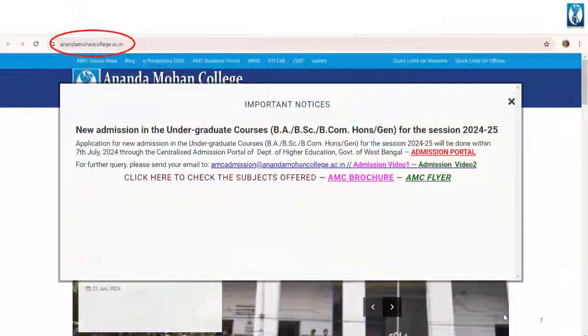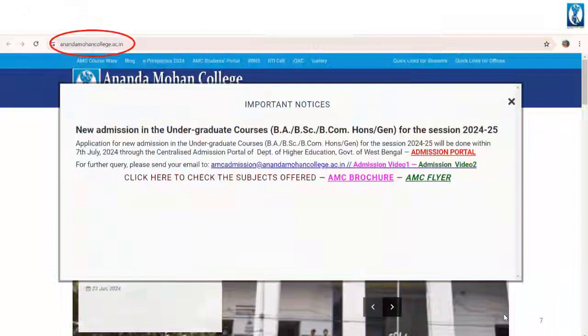In the Ananda Mohan College website, you will get the admission portal link. If there is any problem at the time of admission, you can mail us at mcadmission@anandamohancollege.ac.in,